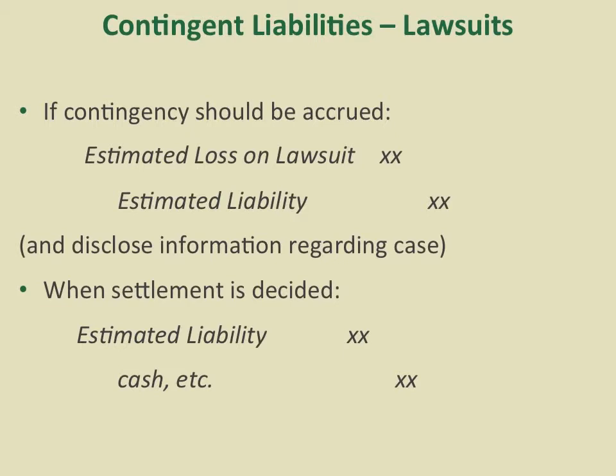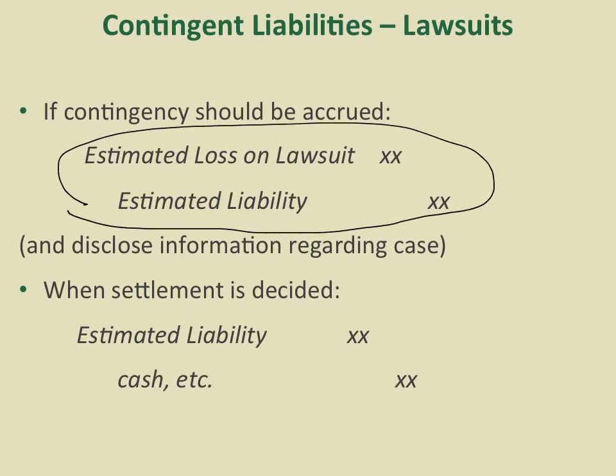The third type of contingent liabilities we're going to talk about is lawsuit. When lawsuit involves a loss, and this loss is probable and the amount is estimable, we are going to record this journal entry in the period when the estimation is made. We debit estimated loss, which is going to affect the income statement. We credit estimated liability, which is going to affect our balance sheet. And of course, we're going to disclose additional information in the footnote regarding this legal case. And when settlement is decided, we debit estimated liability and credit cash or other assets.